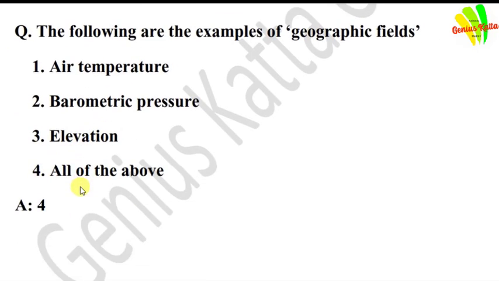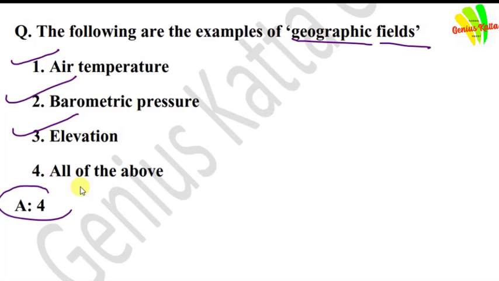The following are the examples of geographic fields. Air temperature, yes. Barometric pressure, yes. Elevation, yes. All the above. Answer is all the above. Air temperature, barometric pressure, elevation, all are geographic fields.